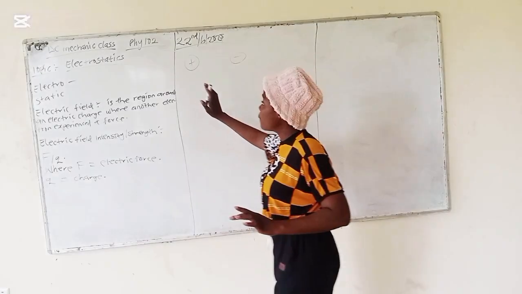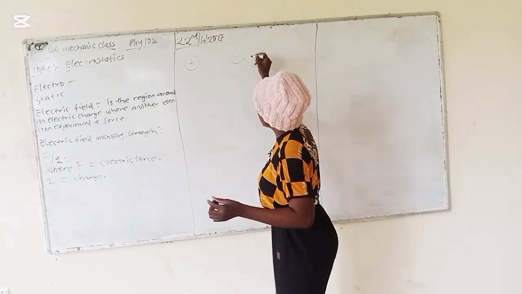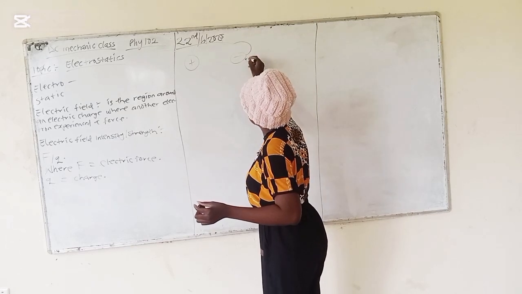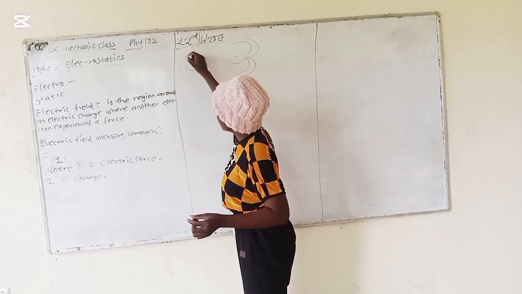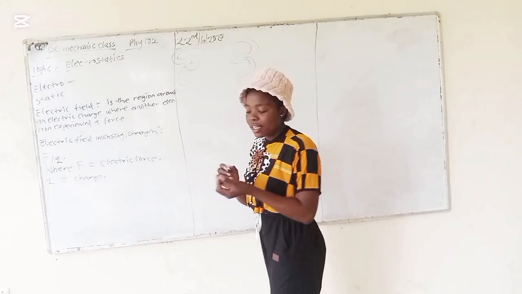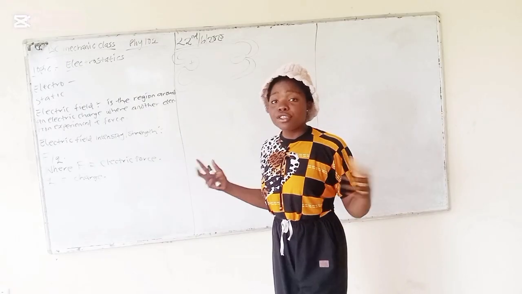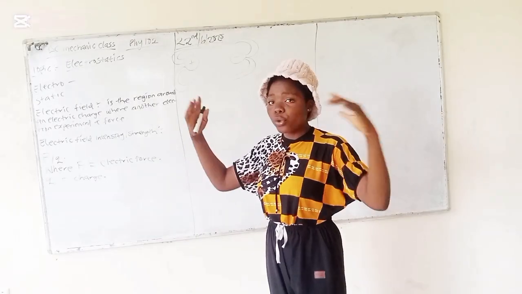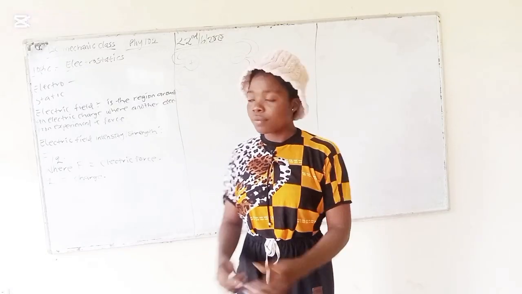So now we have a positive charge and a negative charge. We are going to experience a force of attraction. All the electric lines of force will be going towards each other. They will be attracted, going towards the unlike charges.